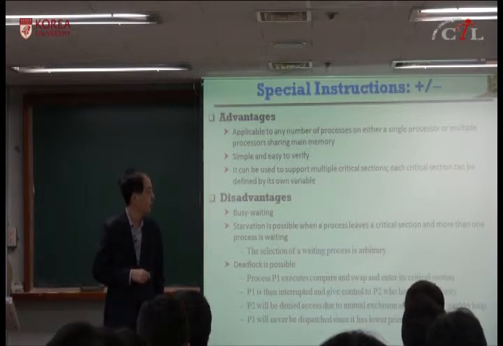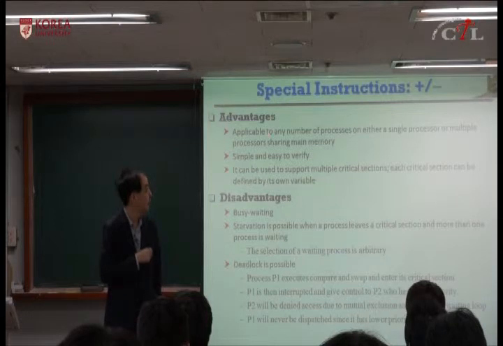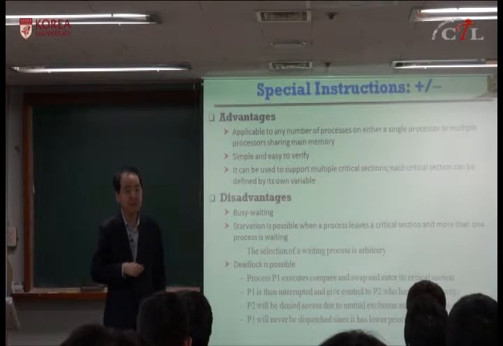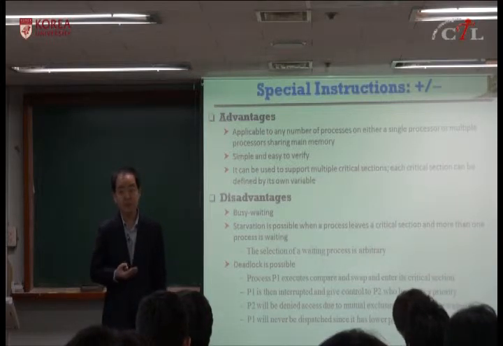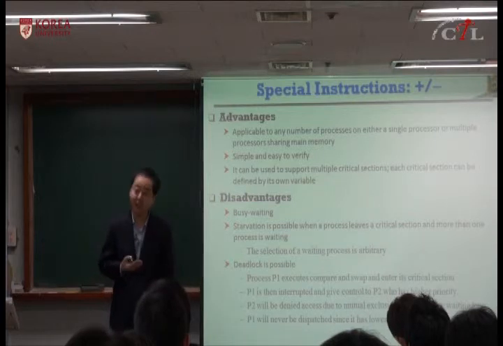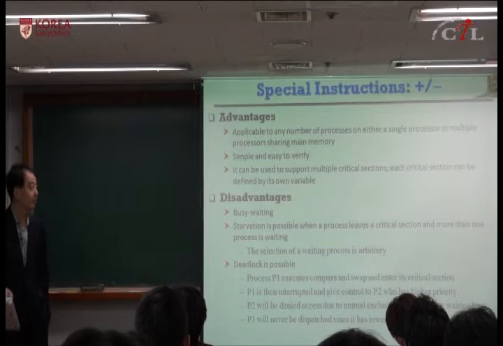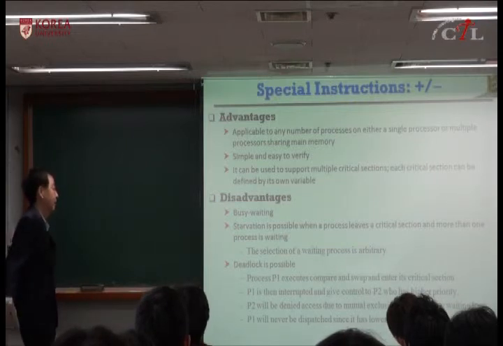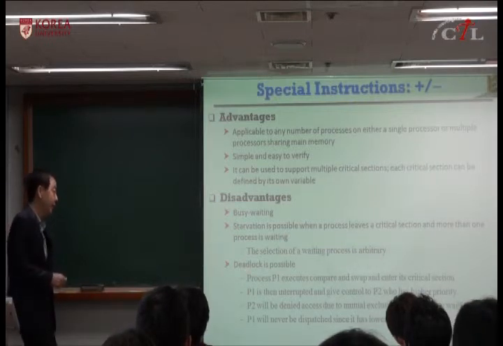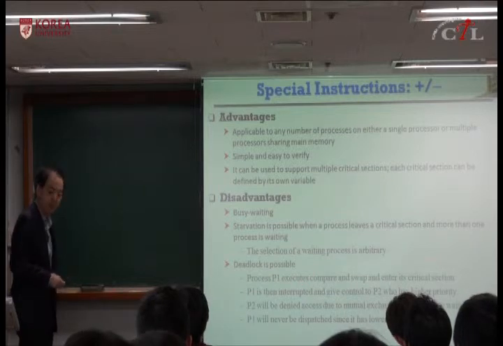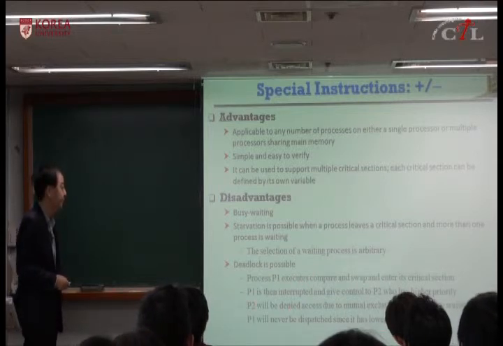If you implement using this special instruction, sometimes if some process or thread is unlucky, then it is delayed indefinitely, okay? Because selection is random. And deadlock is also possible. This shows the example, and you can read through, okay?